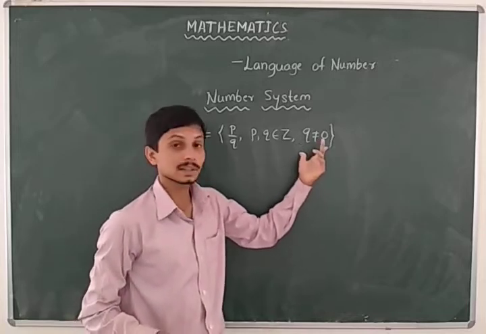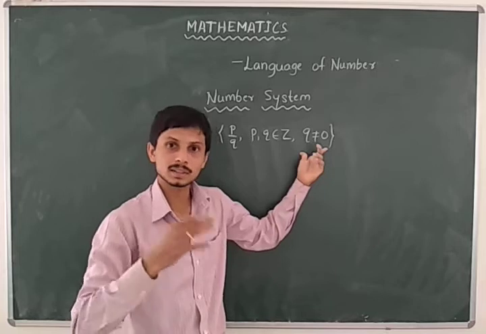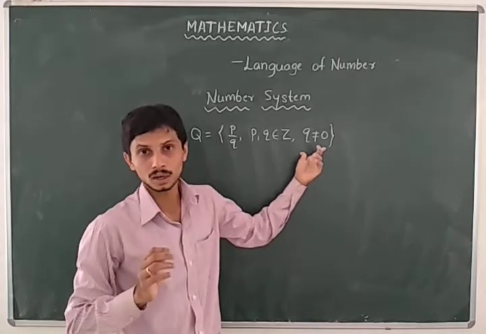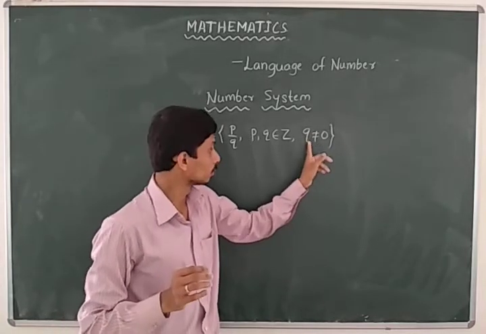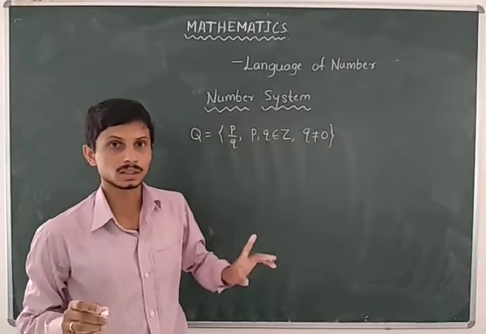So it can also be written with q greater than 0. That means q is not equal to 0, and q is greater than or equal to 1 also.